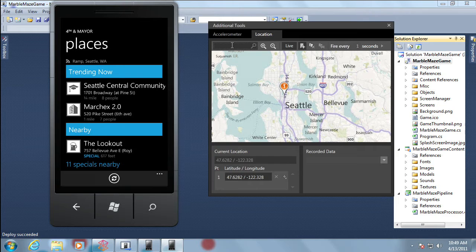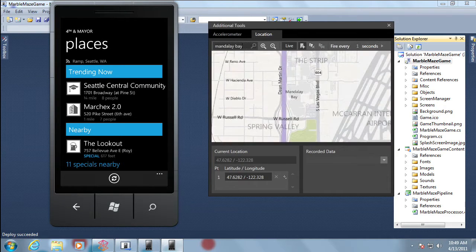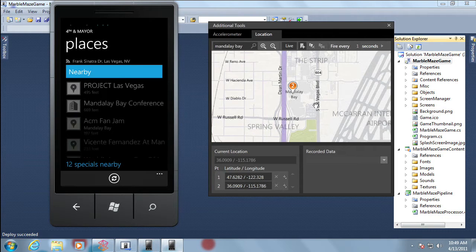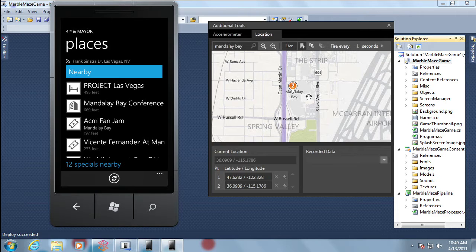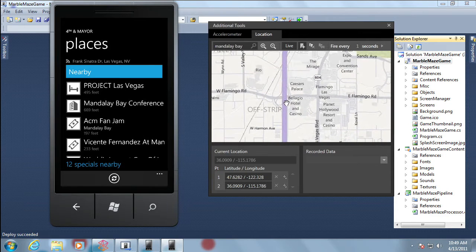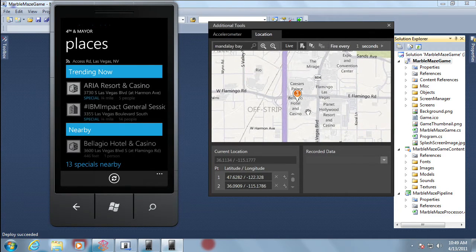It's actually pretty cool in the sense that we can search as well within this map. So let's search on Mandalay Bay. Let's pick something in the middle of the casino here. And you can see we load up there. I can go up the strip. I can pick the Bellagio, update. It gives me the ability to easily do real-time testing throughout my application.